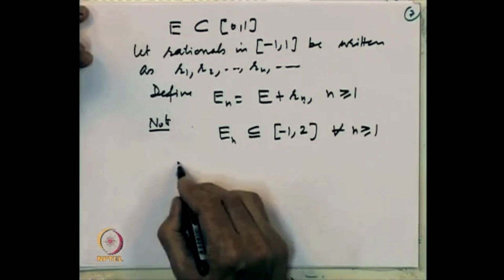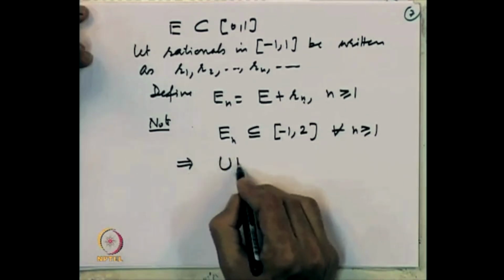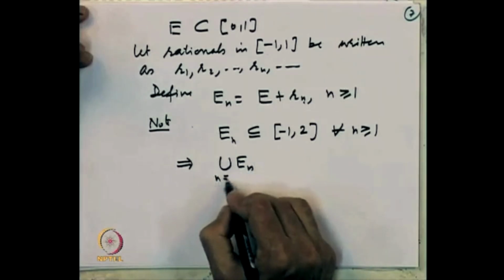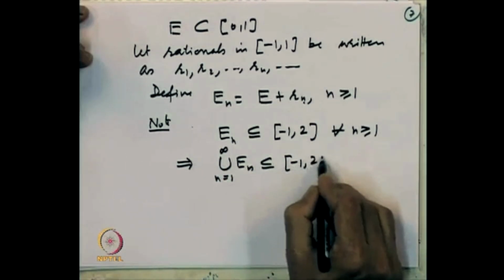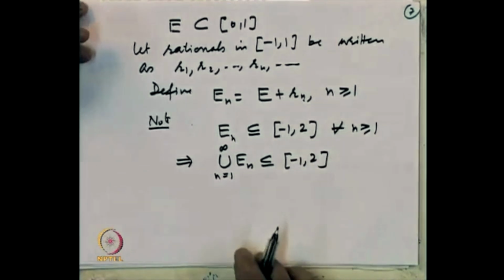So this implies that the union of the Ens is also contained in [-1, 2]. Okay, so that is one observation.